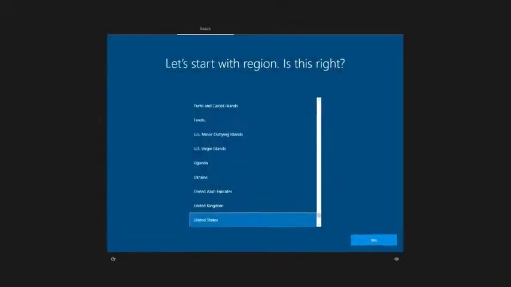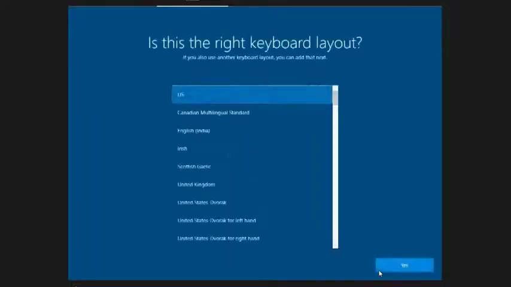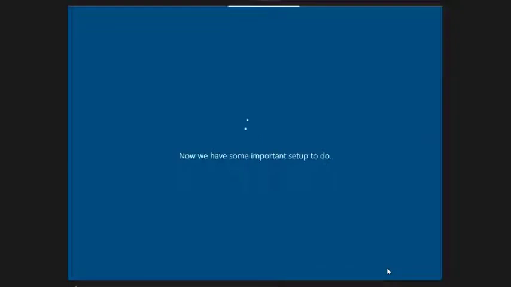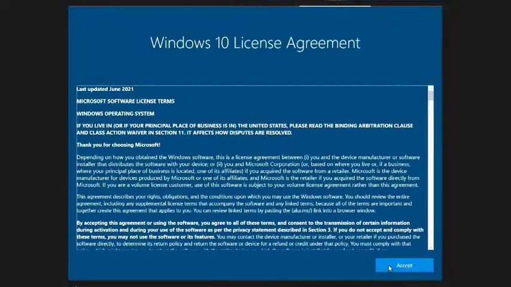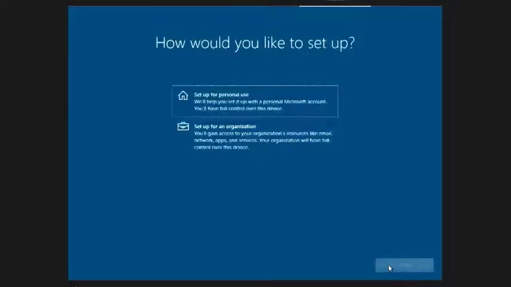The reinstallation of Windows 10 is over, and now we will do some standard system settings that are usually done during the installation process of a new Windows 10. Here you need to select a region. Then choose a keyboard layout. Skip. The system prompts you to familiarize yourself with the terms of the license. Accept. I choose for home use. Next.